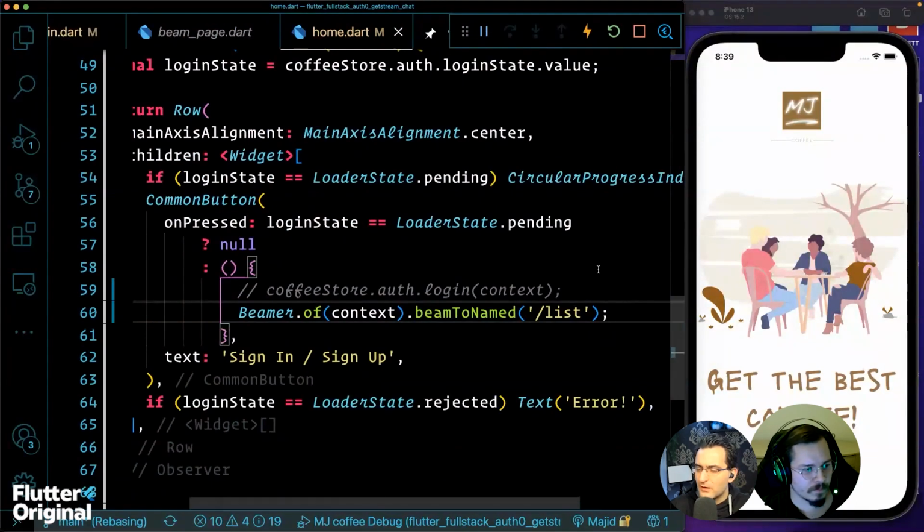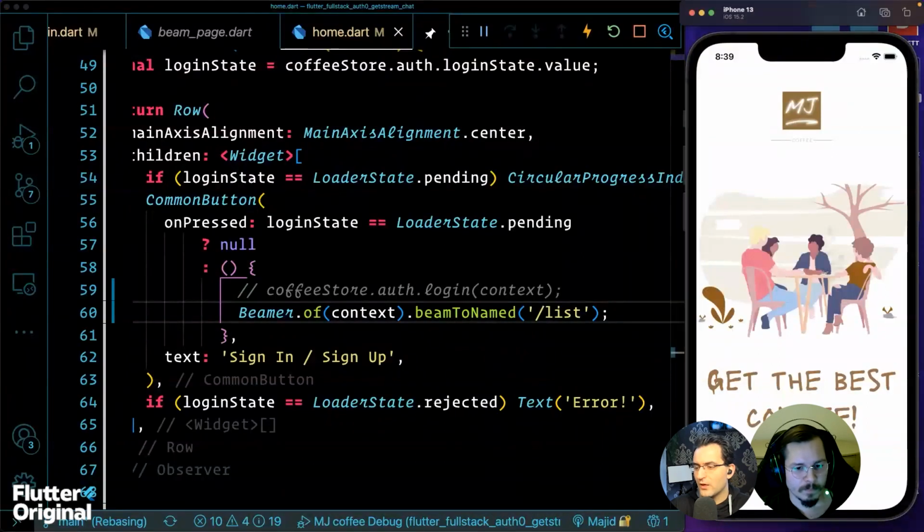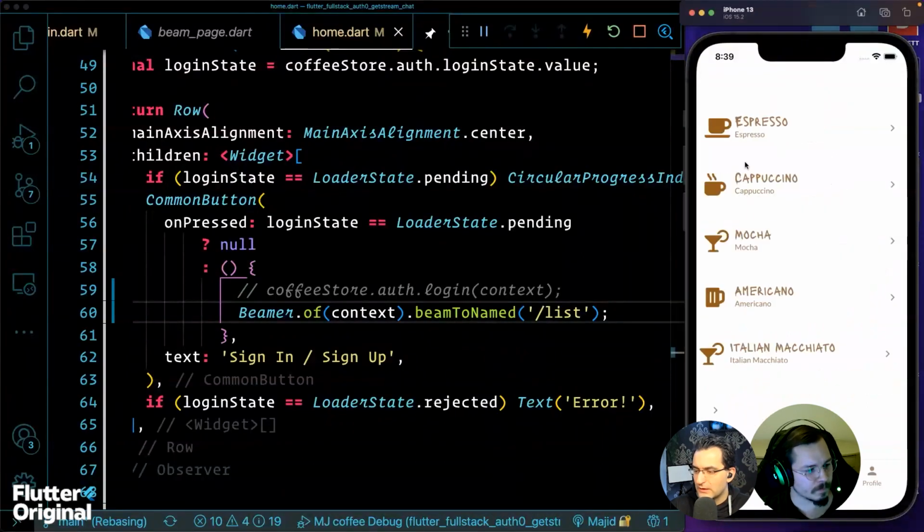Let me hot restart my application. Okay, so if I now click on it, that's already working. That's perfect. That's the first thing we wanted to do. Now you're looking at my application. You see that I have these pages, coffees, that when I click on them, they go to the details page.